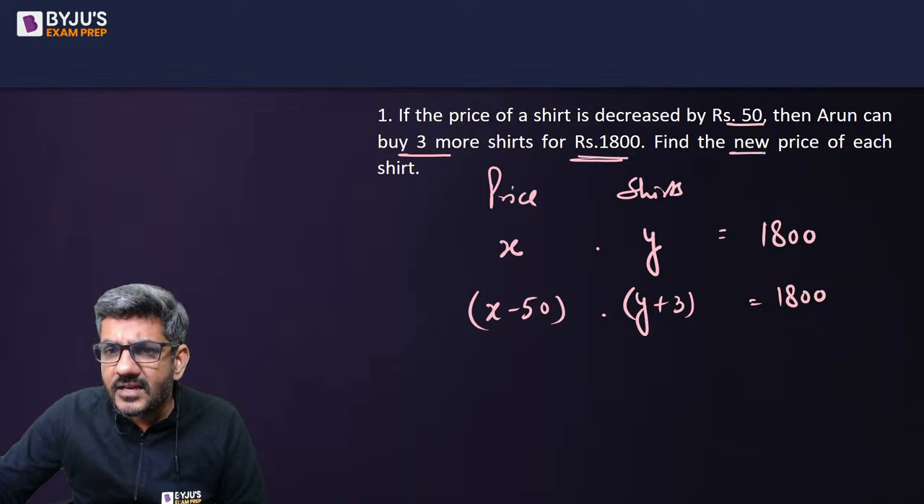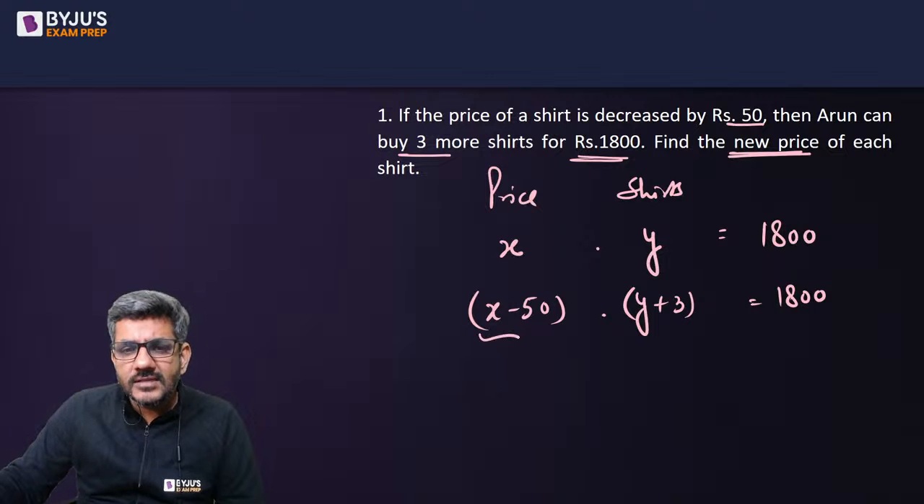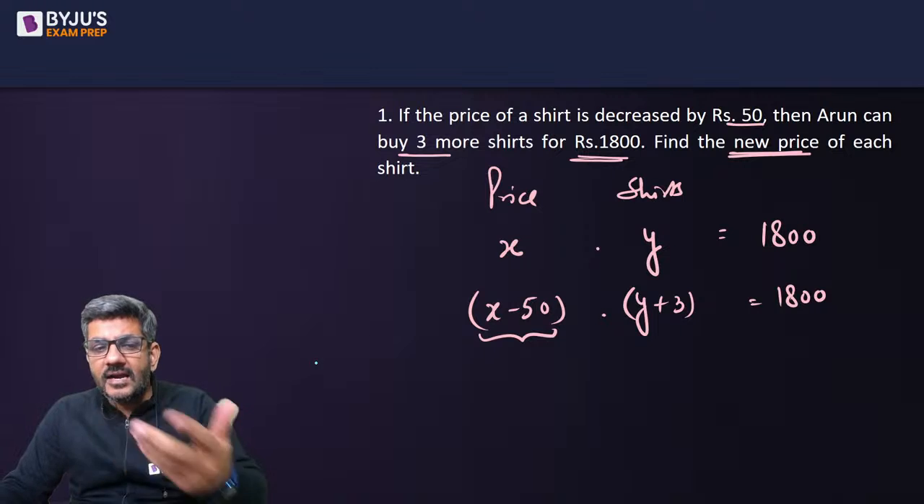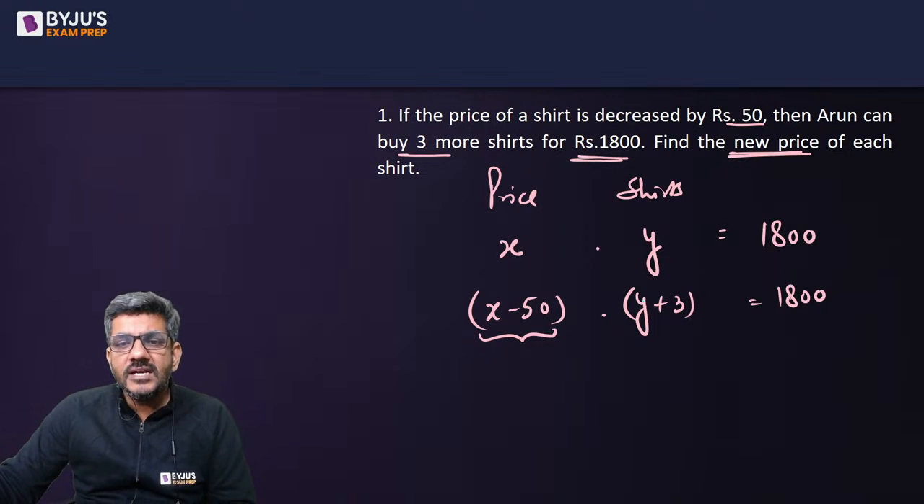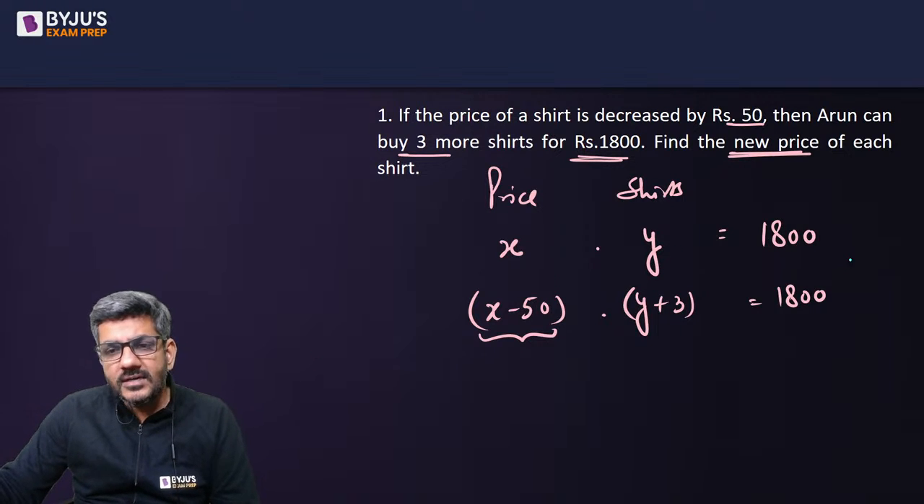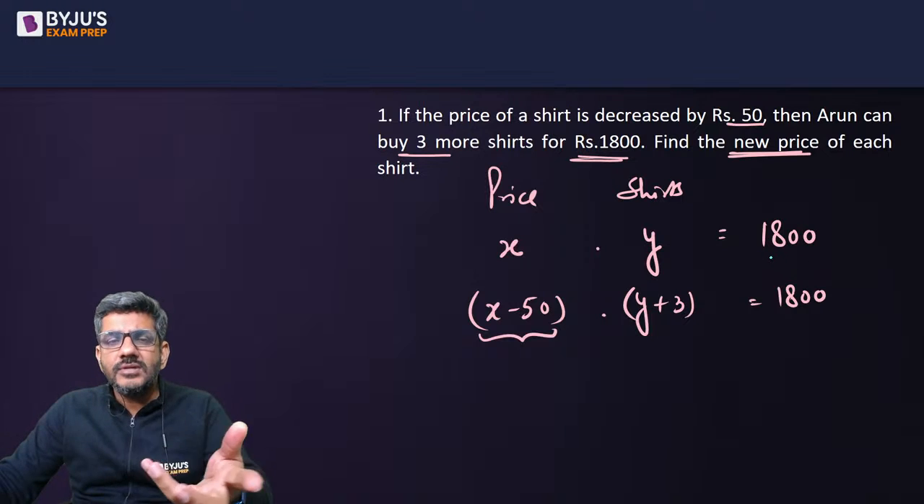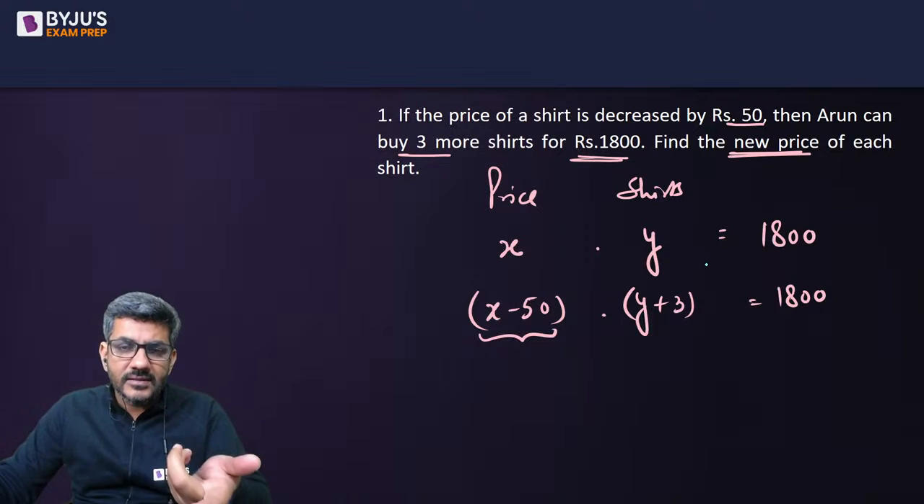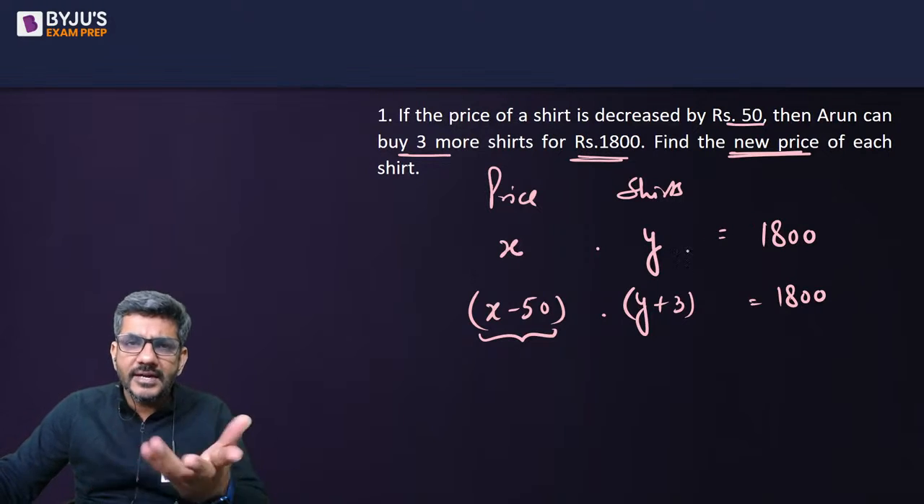The question is asking to find the new price of each shirt. So it is asking you about this X minus 50. So it is better to do by hit and trial here. See, these two numbers differ by 3, right? The product is always 1800. Just try to take any random multiple factor of 1800 and they should differ by 3. I'm taking 3 and 6, for example, to get an idea.